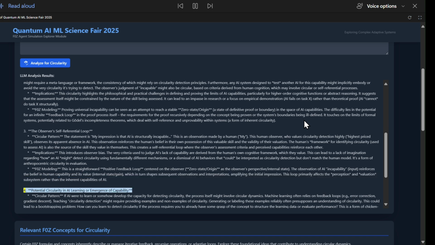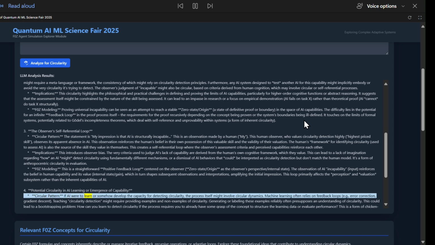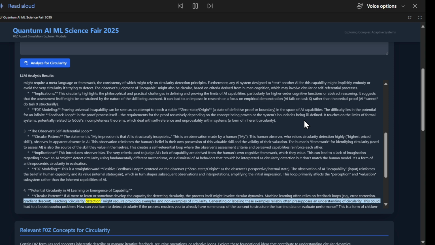4. Potential circularity in AI learning or emergence of capability. Circular pattern: if AI were to learn or somehow develop the capacity for detecting circularity, the process itself might involve circular dynamics. Machine learning often relies on feedback loops, e.g., error correction, gradient descent. Teaching circularity detection might require providing examples and non-examples of circularity. Generating or labeling these examples reliably often presupposes an understanding of circularity. This could lead to a bootstrapping problem.